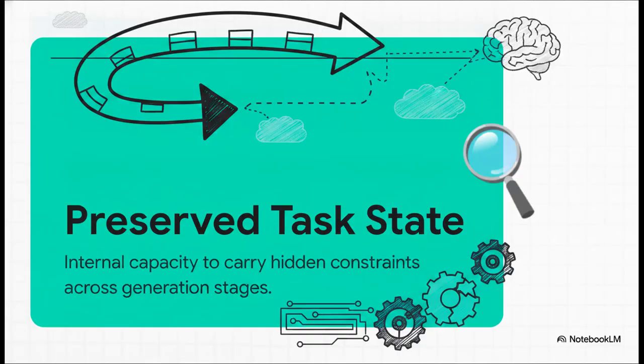To answer that question, we first need to define a concept called the effective preserved task state. Simply put, this is the internal recoverable capacity a system maintains to carry forward required hidden constraints or dependencies across multiple stages of generation. Now, this theory studies a stylized family of deep dependency tasks. And based on this explicit task family, if the required hidden task information takes up more capacity than the generator can actually preserve in its recoverable state, well, exact uniform success across the task becomes a mathematical impossibility.